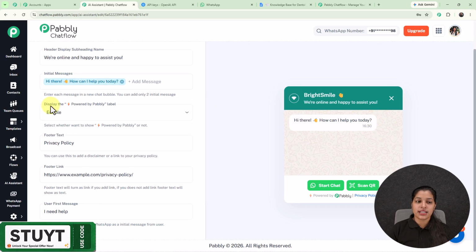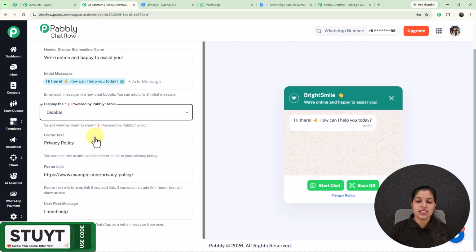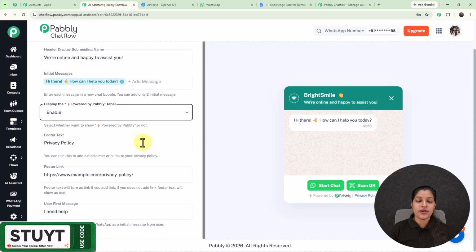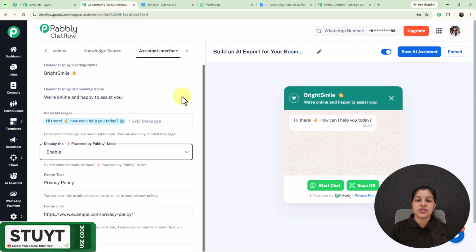And now we are getting this option for display the powered by Pabbly label, which you can either enable or disable. So now let me disable it and see the changes. And here you can see that the powered by Pabbly label has disappeared. And now here I'm going to keep it enabled only. And now here you can provide the footer text and footer link. And at last we are getting this option for users first message. So this is the message which will be sent to WhatsApp from the user's side.